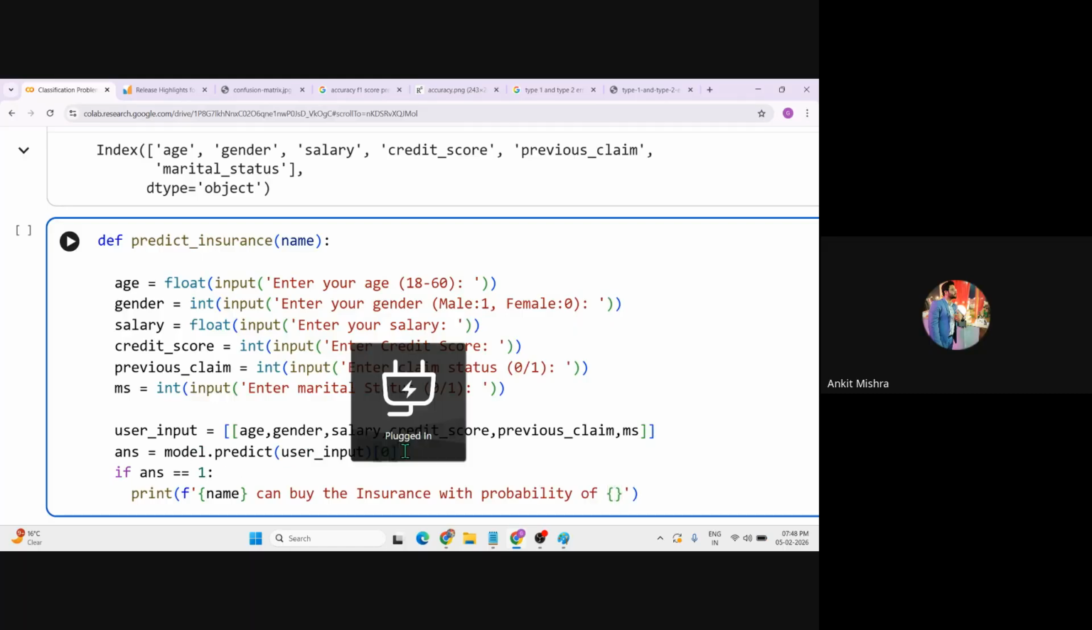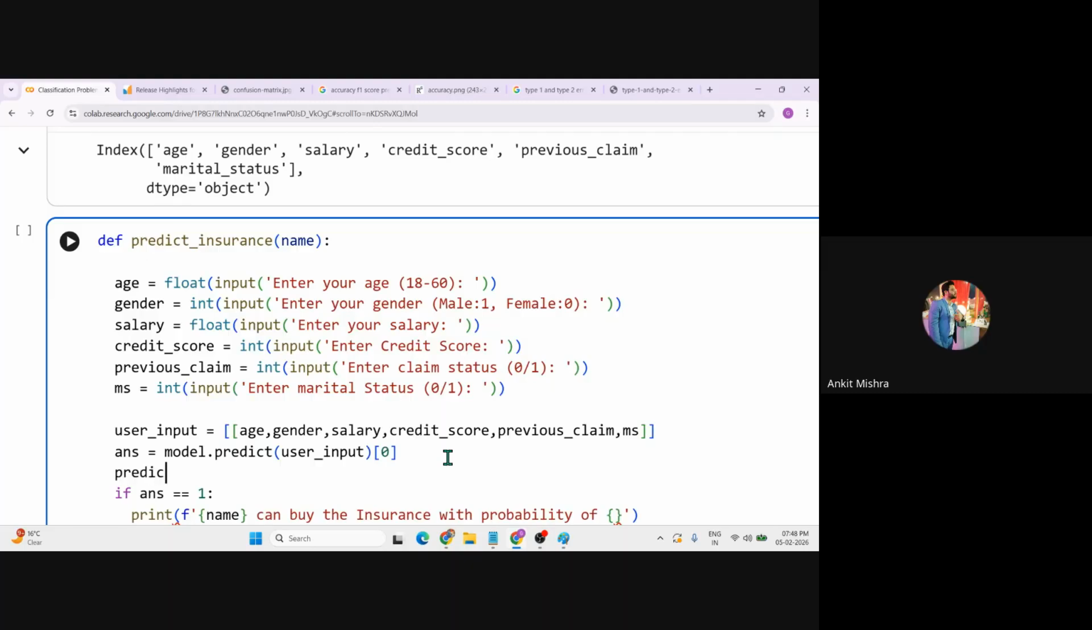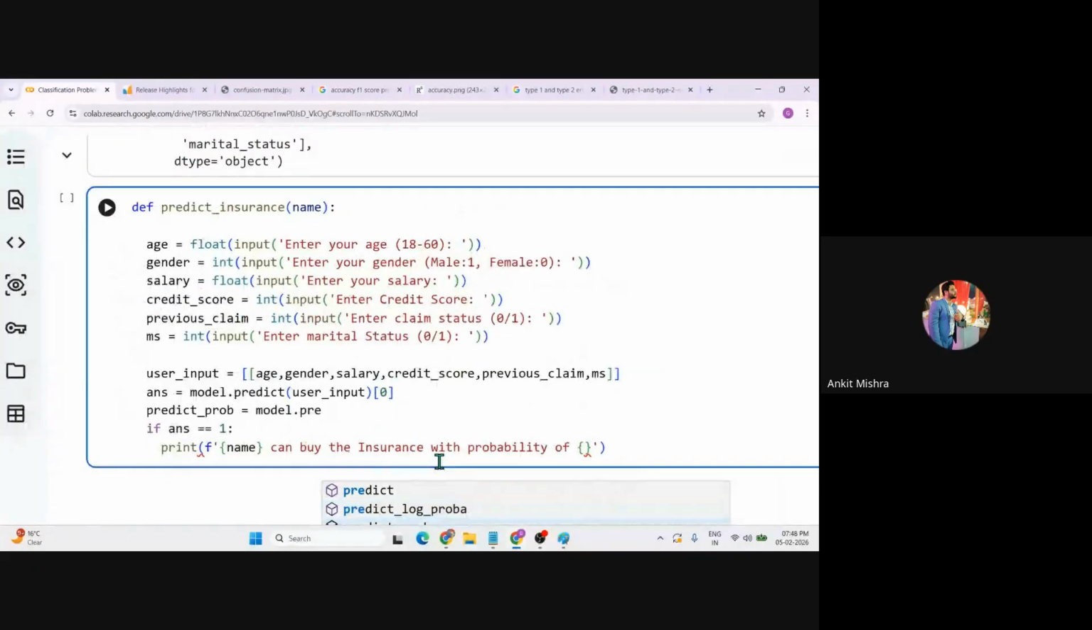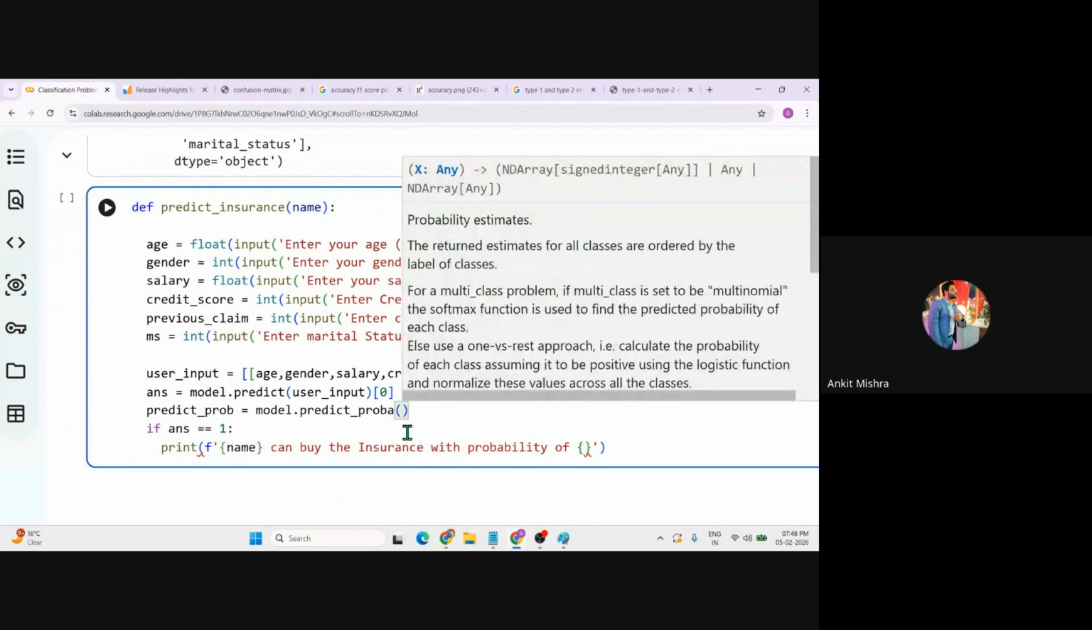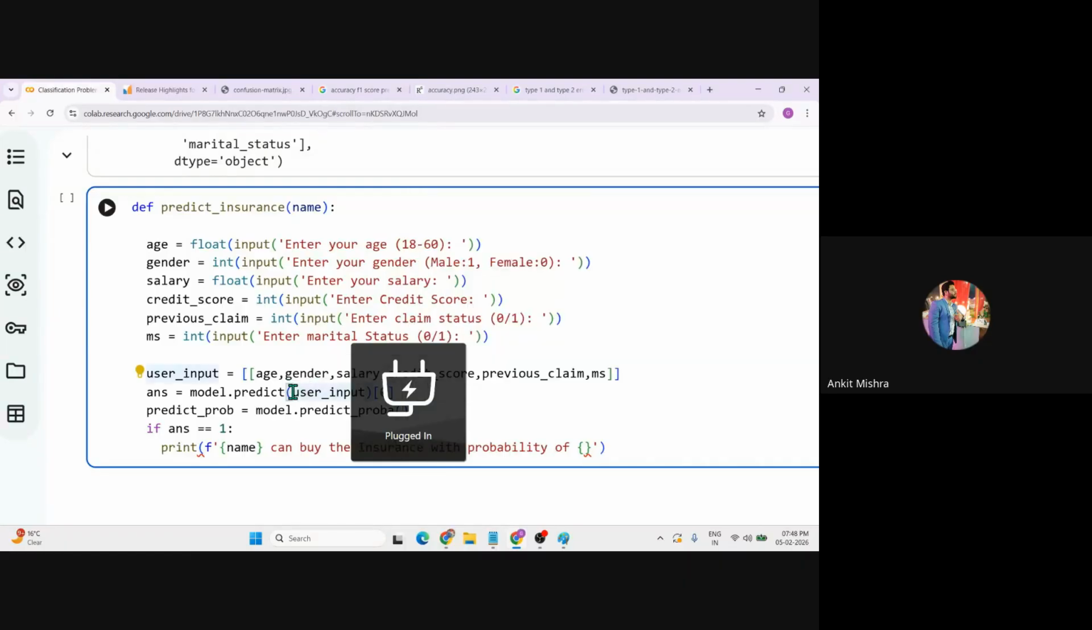Now let's just calculate the probability as well, okay? So you can just say predict, that is called predict probability. And how to calculate this predict probability? You have to use this model dot predict probability, this one, right? And you have to give the data as well, the same data.